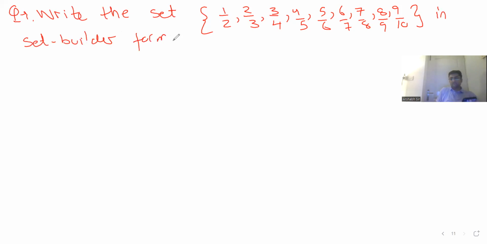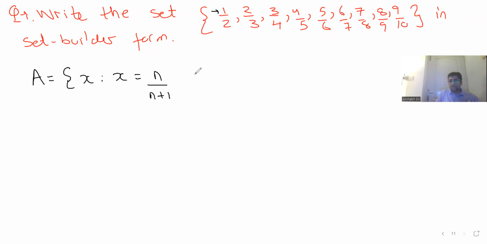Now, guys, try this question. A is equal to all x such that x is equal to, now this is a p by q number. See, guys, these are all natural numbers. The denominator is 1 more than the numerator.